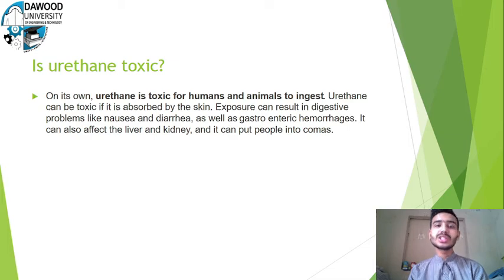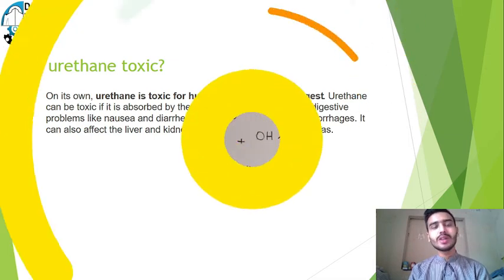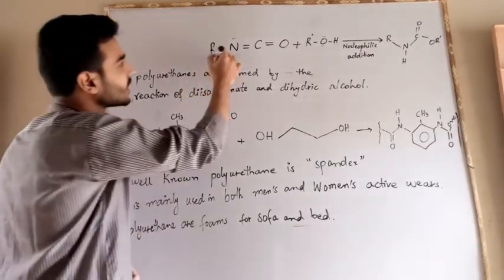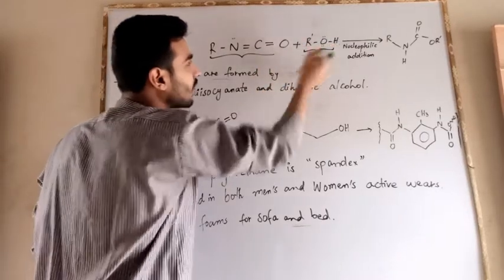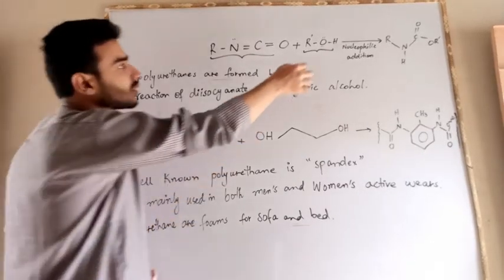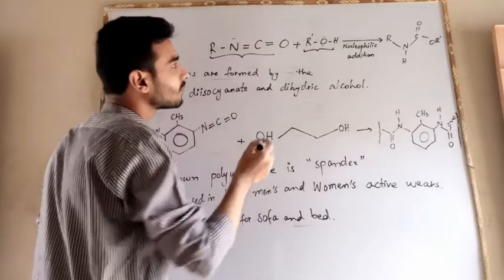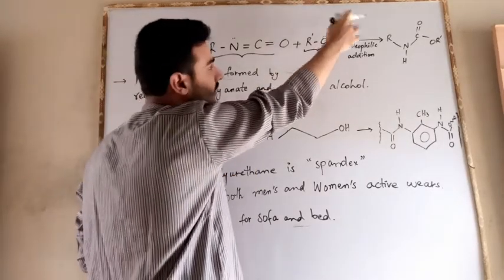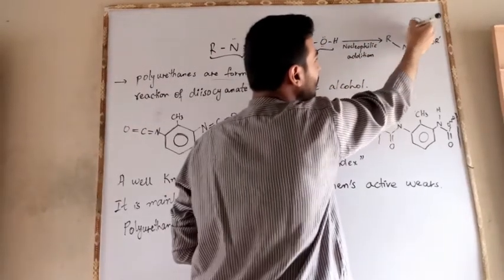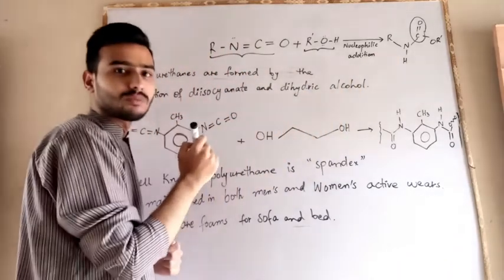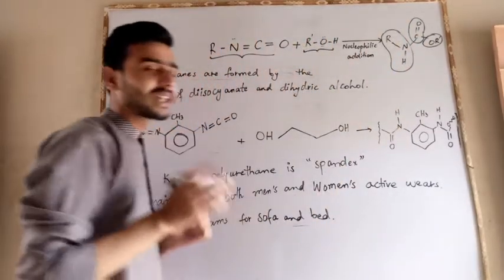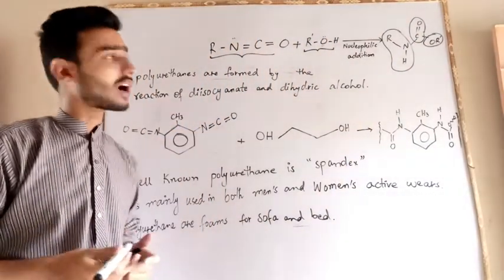So let's come to the reaction mechanism of urethane. We will see it on a whiteboard. Here we have isocyanate, and here we have an OR group, which is the alcoholic group. Then what will happen? Because of the lone pair of the oxygen atom, it acts as a nucleophile. The reaction happens at the carbonyl group, where both functional groups, which are OR and secondary amine, are attached to the adjacent sides of the carbonyl group.